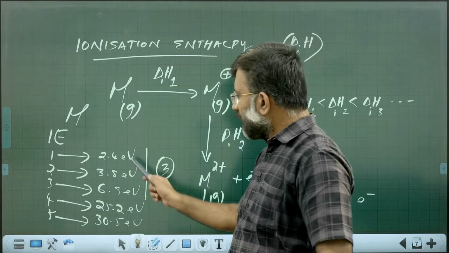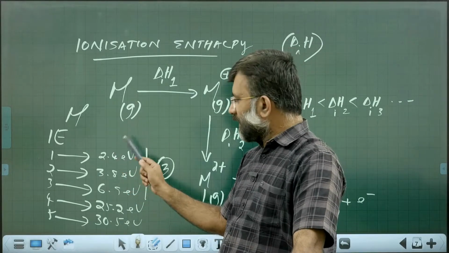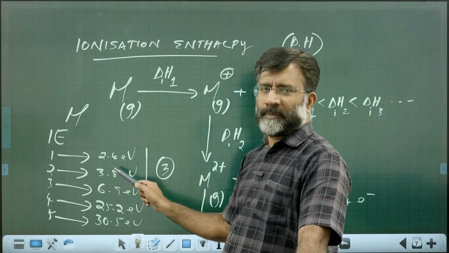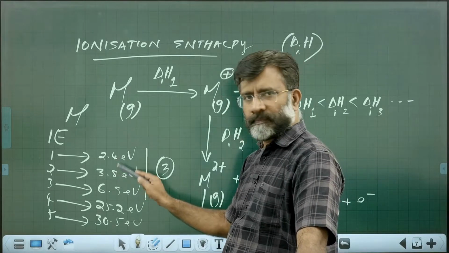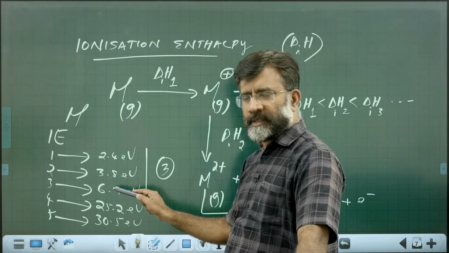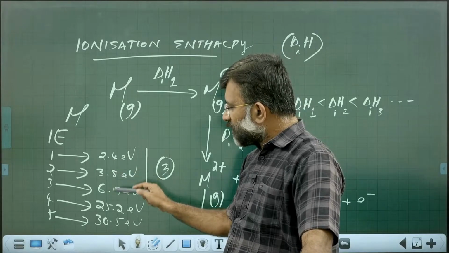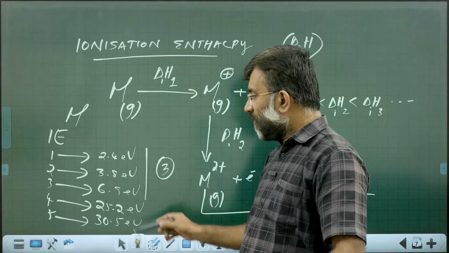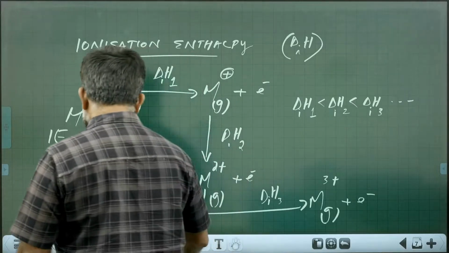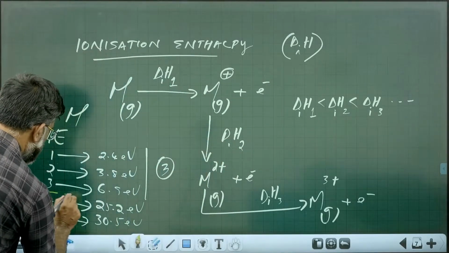You see, removing the first electron, energy required is 2.4. Removing the next electron, energy required is 3.8. Look at the difference. Removing the next electron, energy required is 6.9. Look at the difference. So the difference between 1 and 2 is very small. Difference between 2 and 3, not much. What about the difference between 3 and 4?